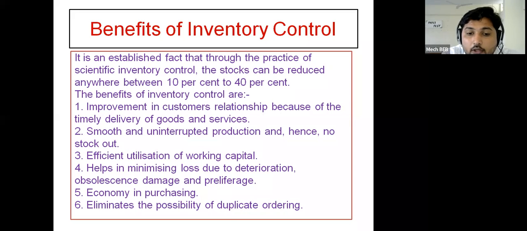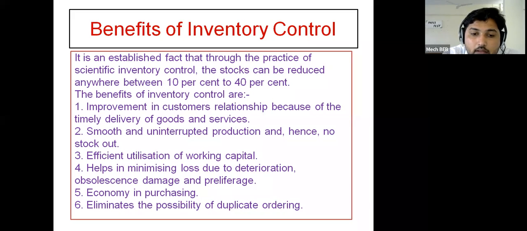So in that case you have to place another order to purchase that product or to store more goods. That kind of order will be considered a duplicate ordering.